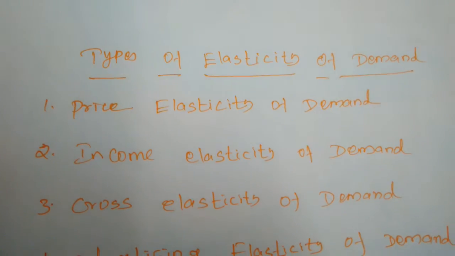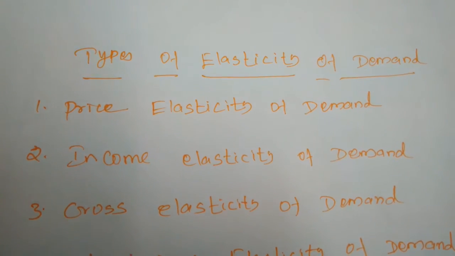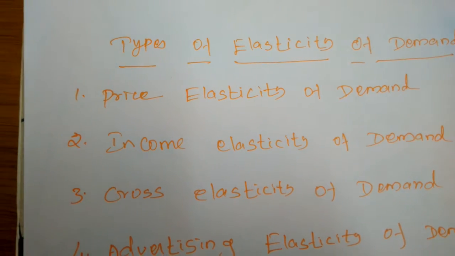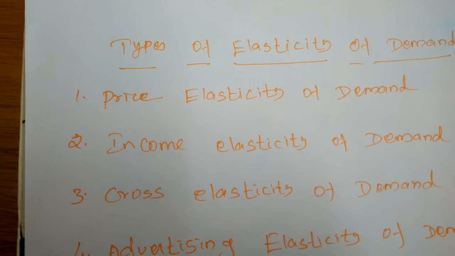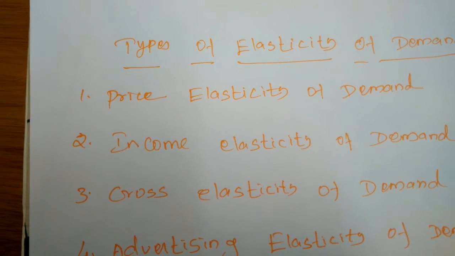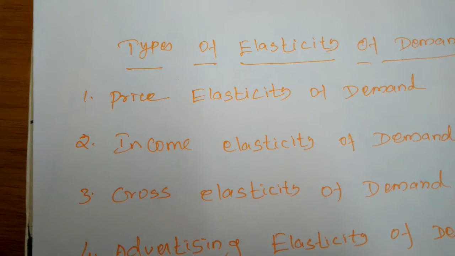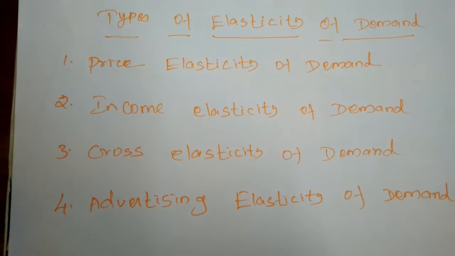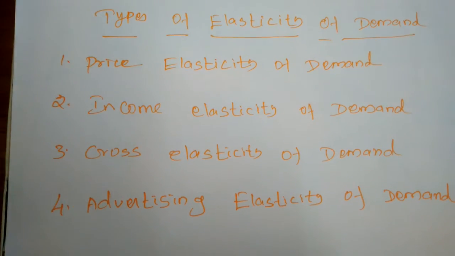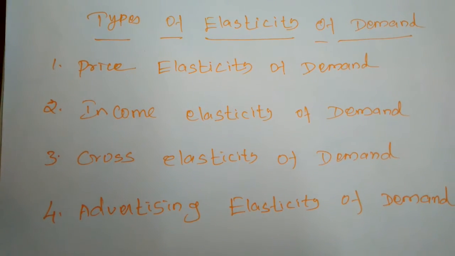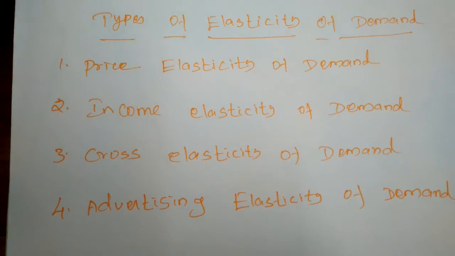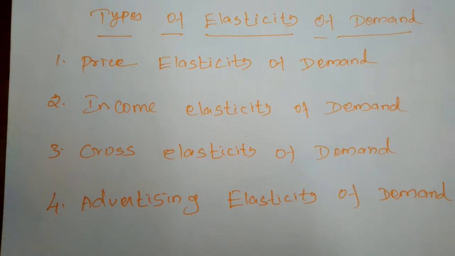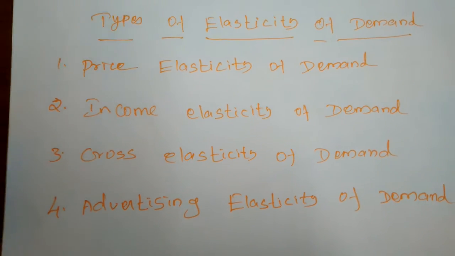The first one is price elasticity of demand. The price elasticity of demand is commonly known as elasticity of demand because price is the most influential factor affecting the demand. Even though there are more determinants of the demand for a commodity, price is the most influential factor. So the price elasticity of demand is also simply called elasticity of demand.